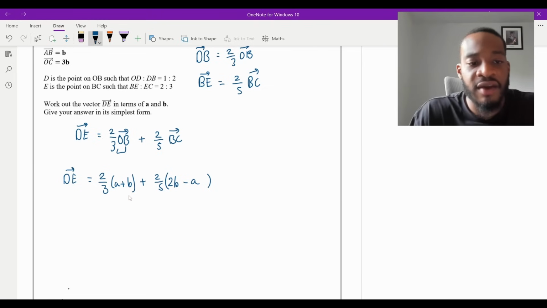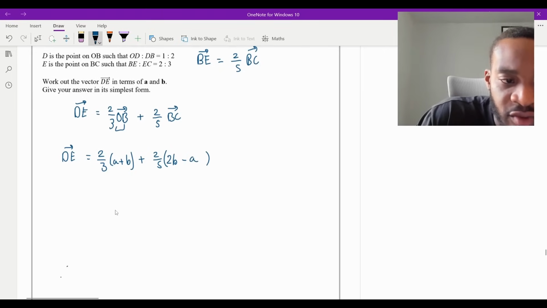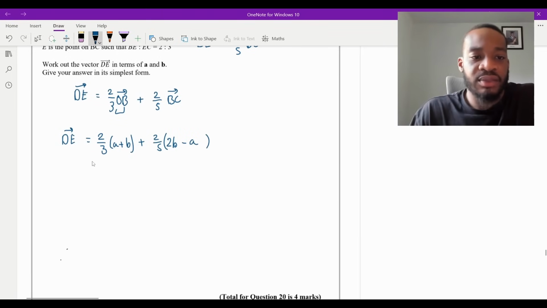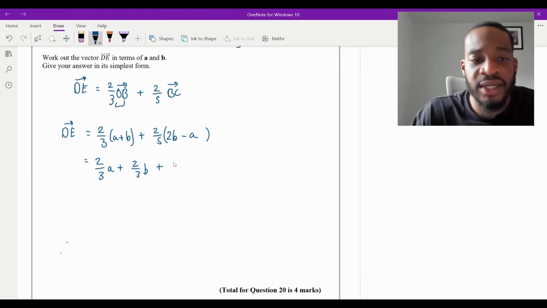Now it says give it in terms of A and B. It is in terms of A and B now. We just need to simplify. So let's expand, right? And see what we get. Expanding that is going to be 2/3 A plus 2/3 B, like that. And then plus 2/5 times 2. Remember, it's a calculator paper, you can just put this in, but this is just 4/5 B. And then 2/5 times a minus A is going to just be minus 2/5 A, isn't it?